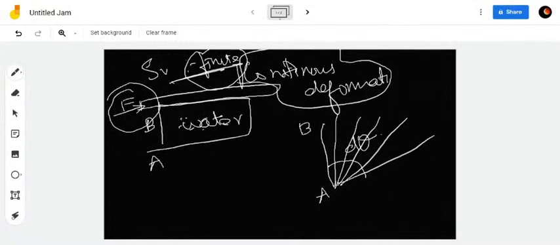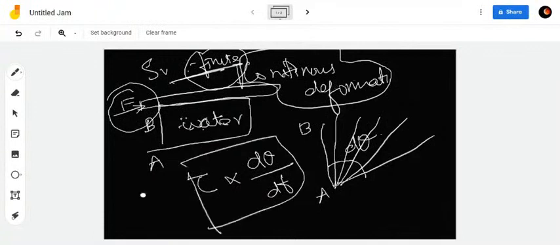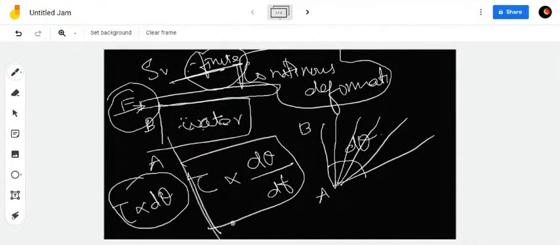Okay, so in case of fluids, your rate of deformation or the rate of shear strain will be taken into account, that is your tau is directly proportional to d theta by dt. Okay, this is the equation. For solids, it is tau is directly proportional to d theta since it is finite deformation. Whereas in fluids, rate of deformation or the rate of shear strain will also be taken into account here, that is d theta by dt.